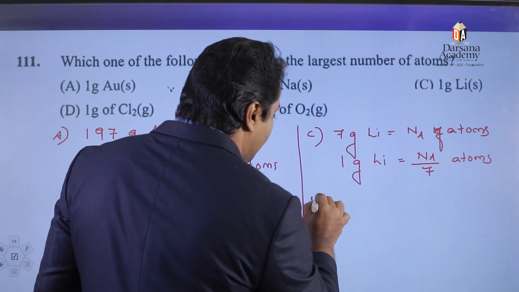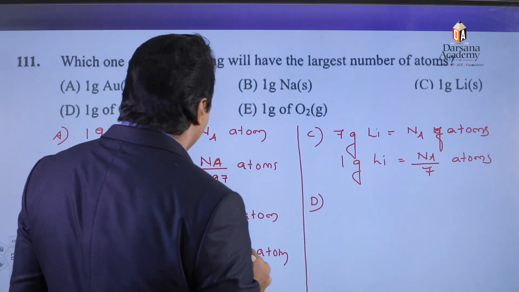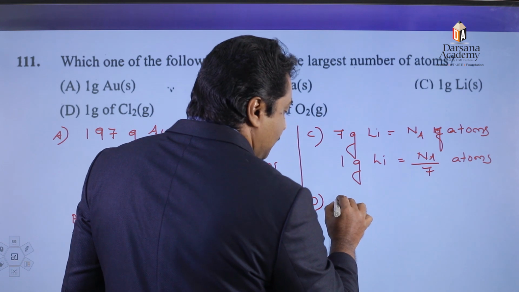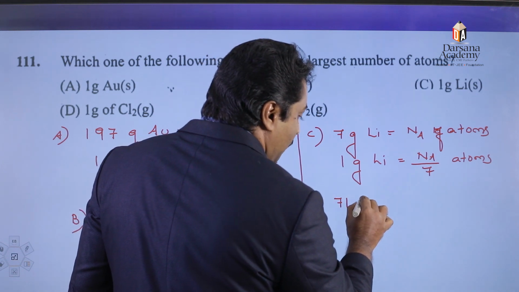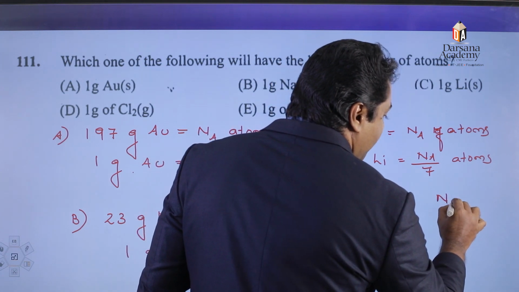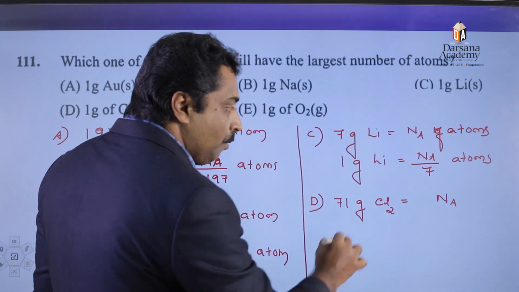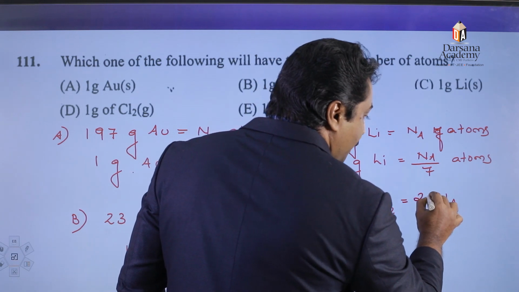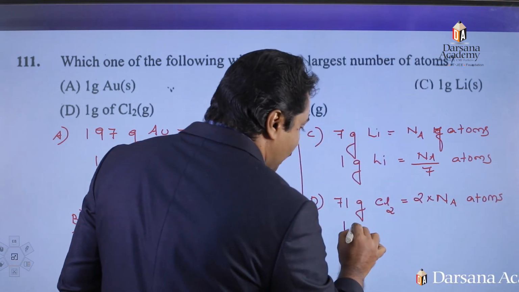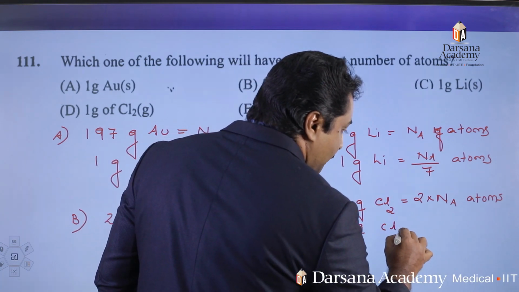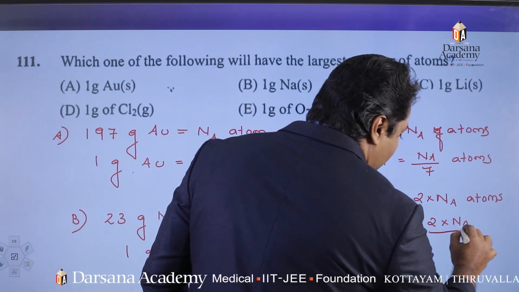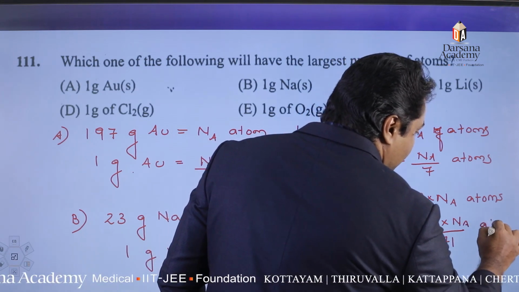Again, option number D, chlorine molecule. The gram molecular mass of chlorine molecule is 71. 71 gram of chlorine molecule is equal to Avogadro number of molecules, or how many chlorine atoms are there? 2 into Avogadro number of atoms are there. So 1 gram of chlorine molecule is equal to 2 into Avogadro number divided by 71 atoms.